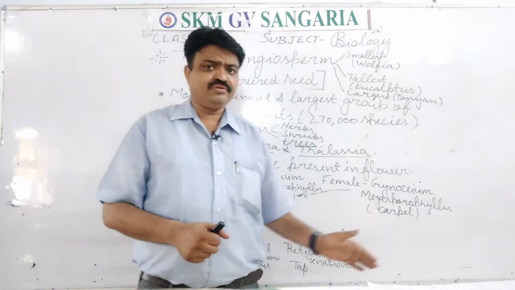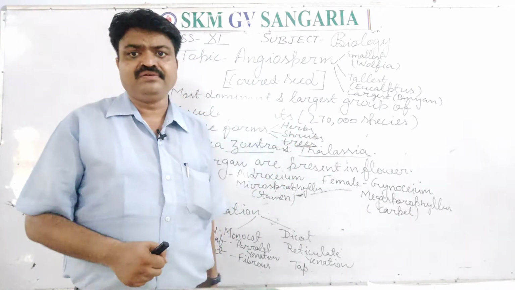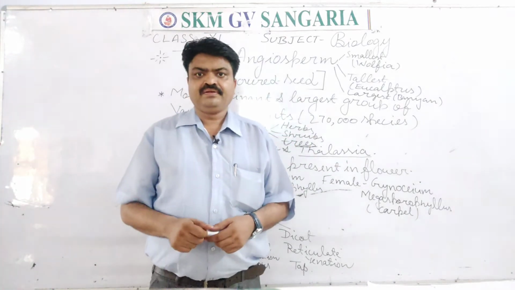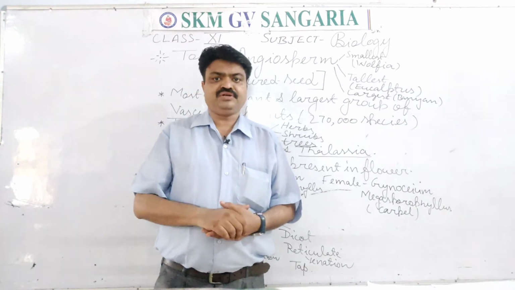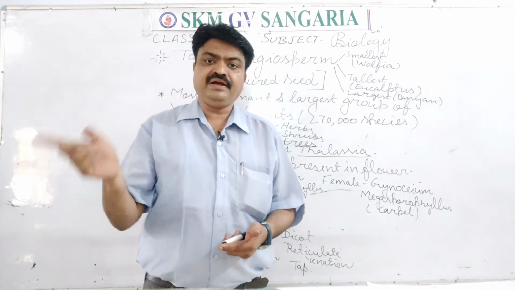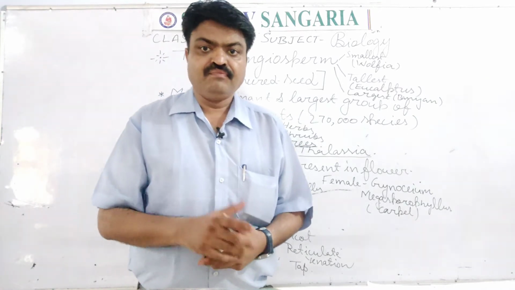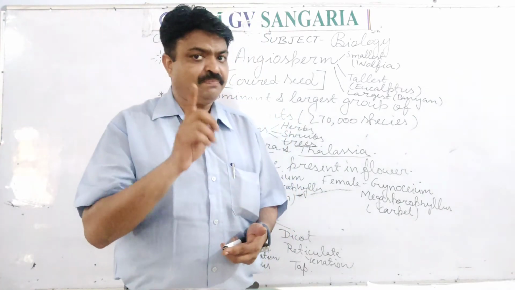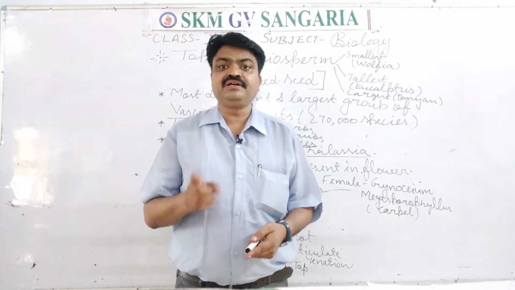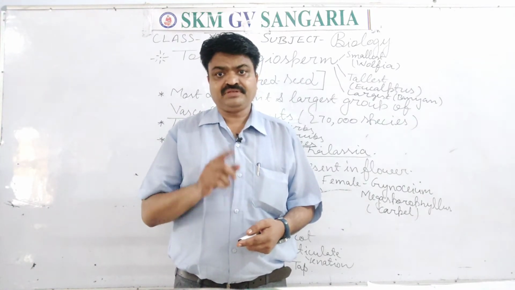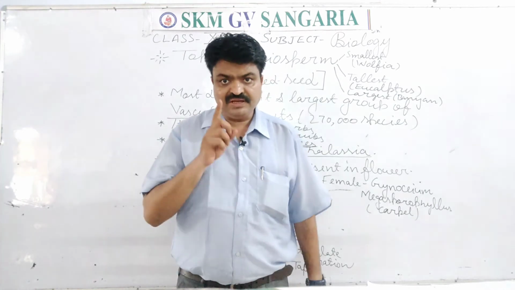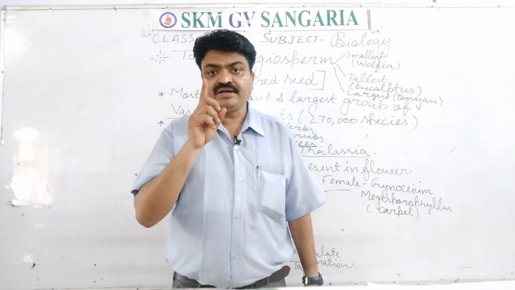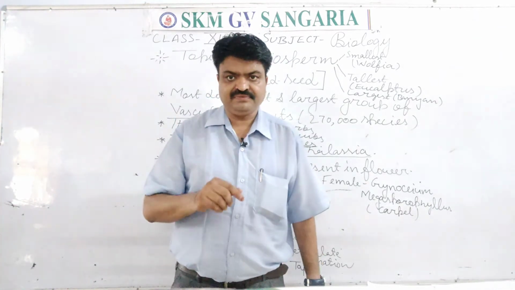Now we come to the next topic, the classification of angiosperms. Angiosperms are classified into two groups, student, monocot and dicot. Monocot is the group of plants that have a single seed cotyledon, meaning they have a single cotyledon in their seed.